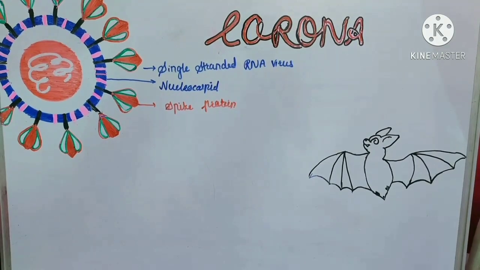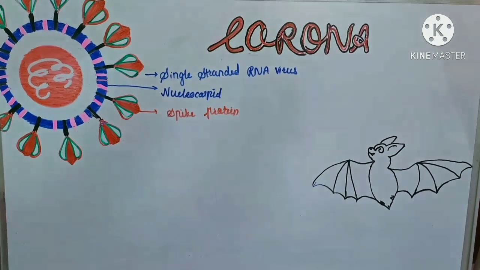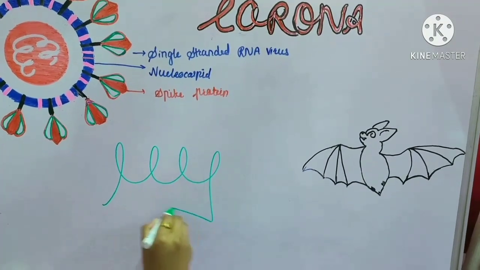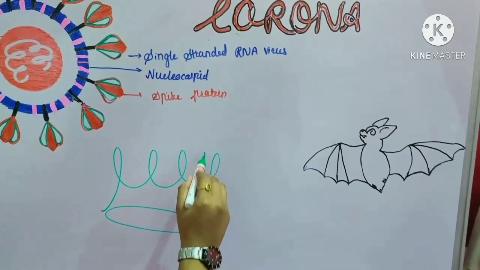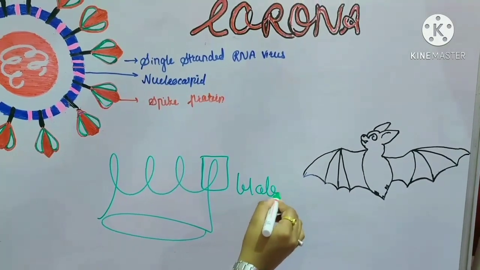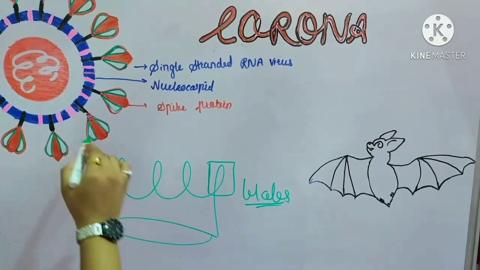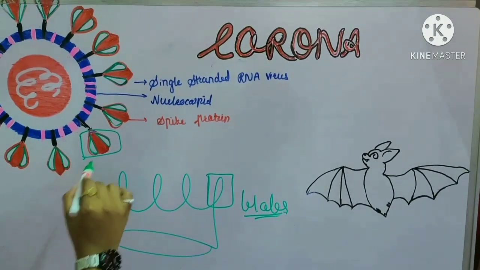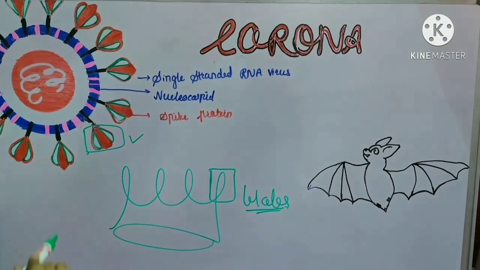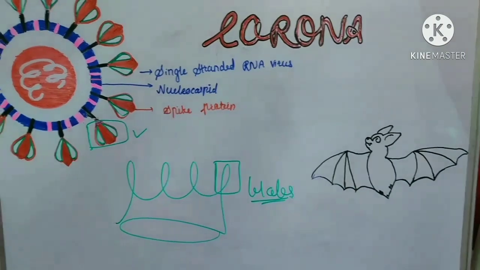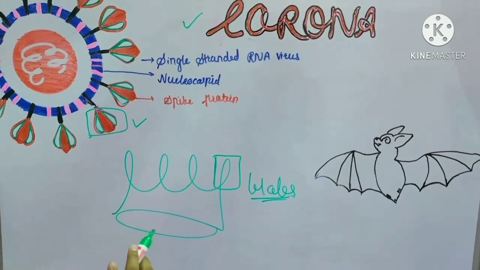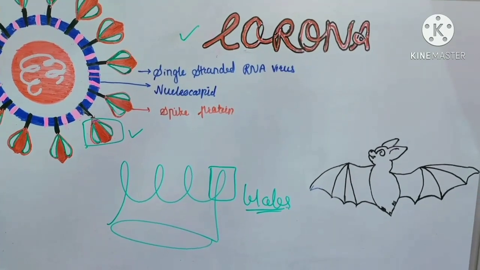Topic is coronavirus. So where does this name corona come from? You know that our kings used to have crowns like this, isn't it? These are the small blobs that are present. They are exactly similar to the spikes of the virus. If you see the virus under electron microscopy, you'll see exactly similar kind of blobs, or you can say spikes, and that's where the name corona came into existence. So corona basically means crown or halo, and this is how the name corona came into existence.